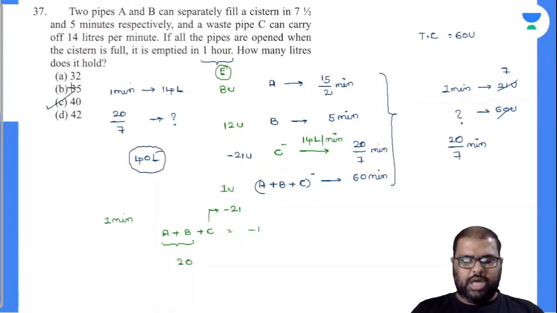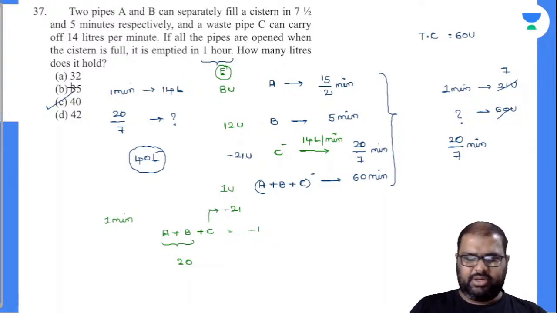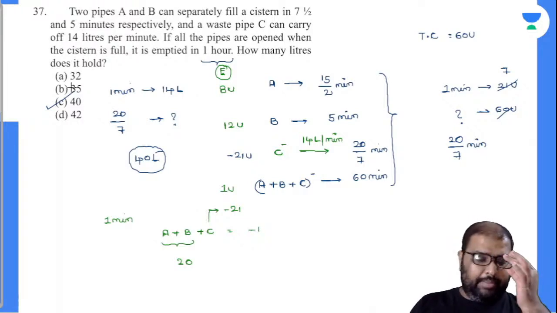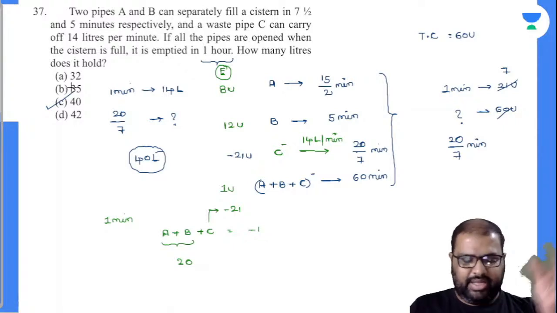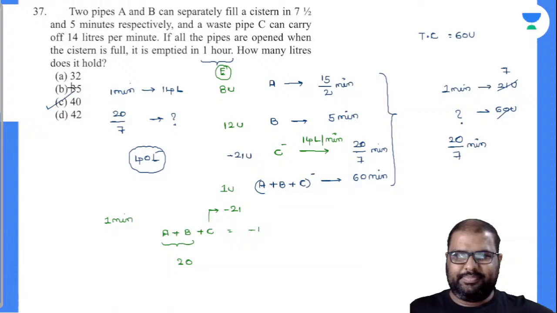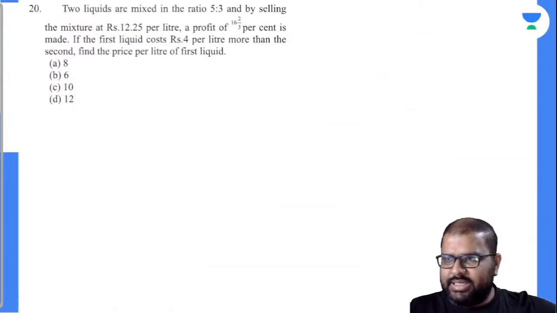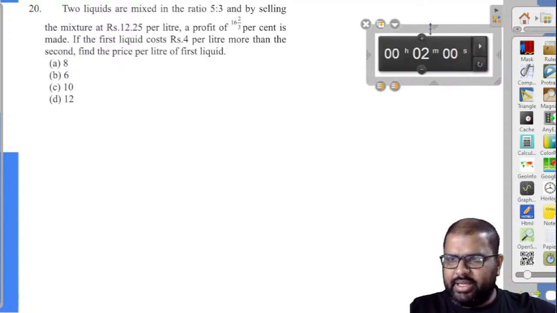Perfectly done. So I am using the LCM method only to solve time and work questions, right? Because this is my convenient and easiest procedure where I don't have any need to remember any type of procedures. Only one procedure, one hit, we can kill all the birds together, right? Chalo, let's solve the next question. Now this is a purely mixtures based question. Let's see how many can solve this.